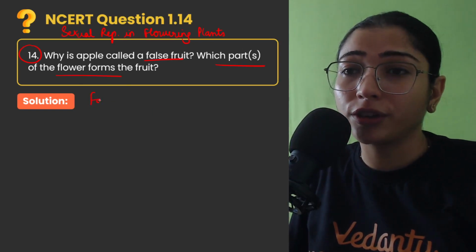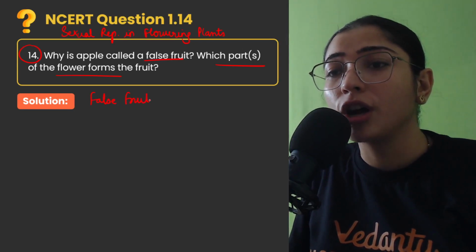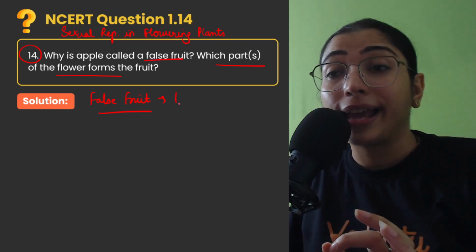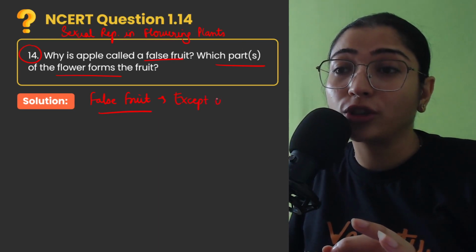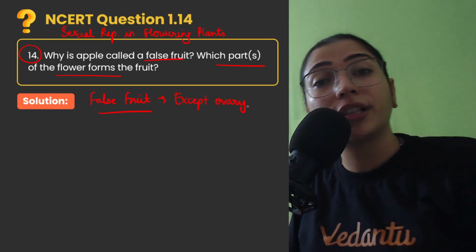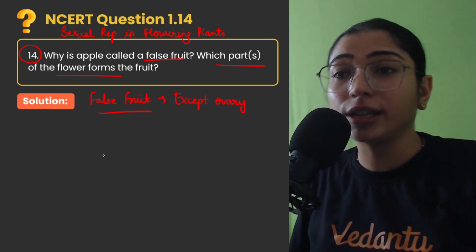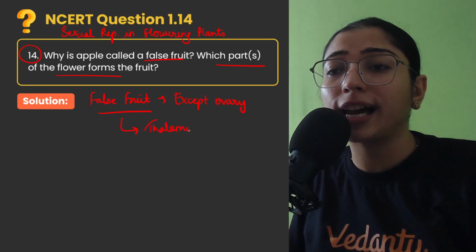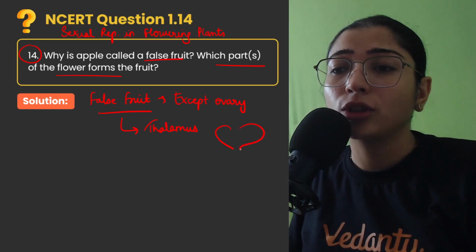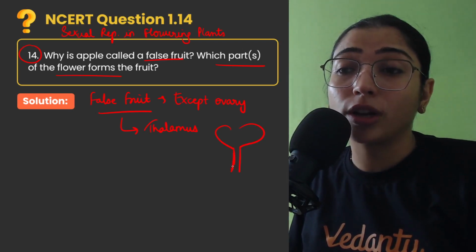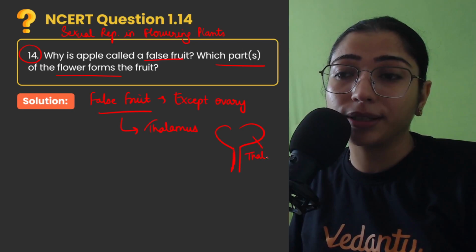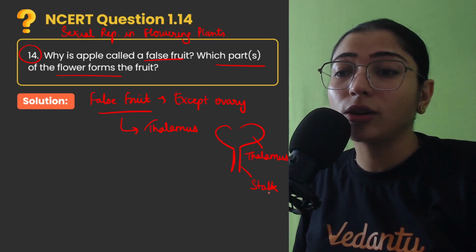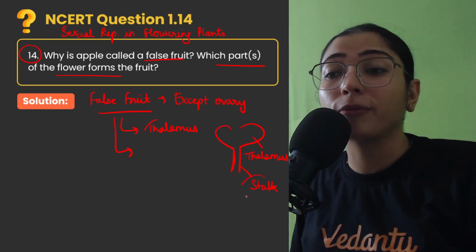So first of all children, you need to understand the concept of false fruit. False fruit बच्चों वो fruit होता है which has developed from any other part except ovary. वैसे generally जो भी fruits बनते हैं they are formed from the transformation of ovary after fertilization. But children, if the fruit is formed from any other part, for example if it is formed from the thalamus of the flower, thalamus is the stalk of the flower, like the swollen region above the stalk of the flower, this is thalamus, right? So this is the stalk and this is the thalamus. Sometimes the fruit is also formed from the stalk of the flower.